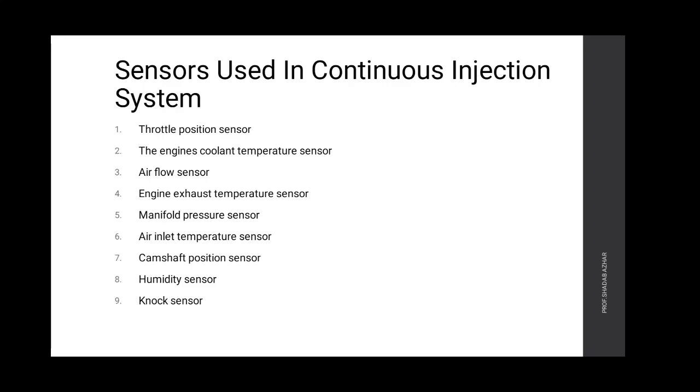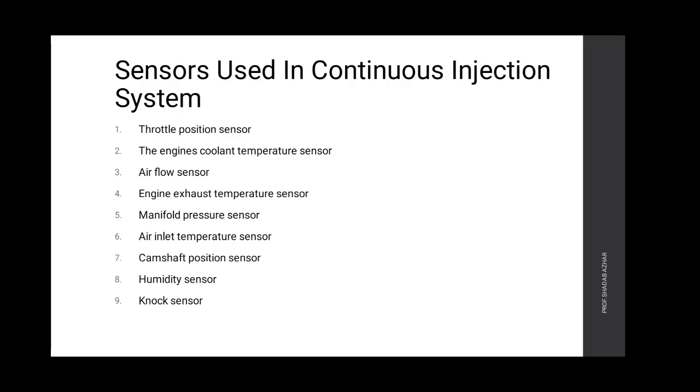This sensor is mounted on the intake manifold and it helps to adjust flow of air fuel mixture into the engine. Air inlet temperature sensor. This sensor is mounted on the intake manifold to sense the temperature of inlet air and help to adjust air fuel ratio.